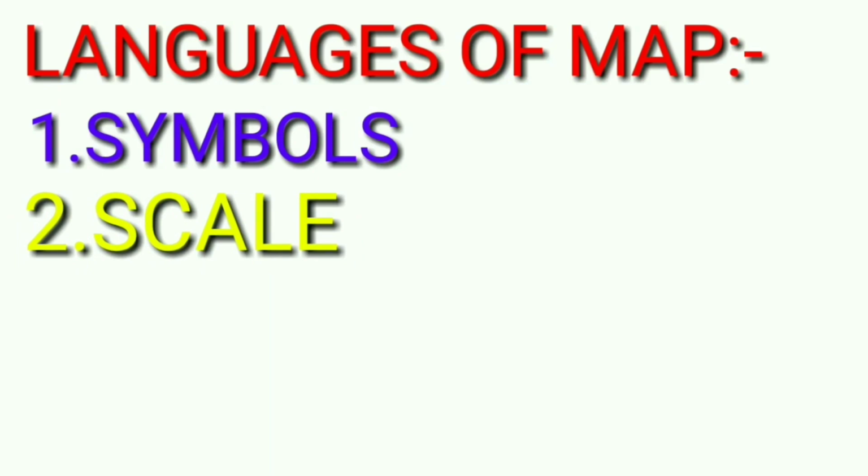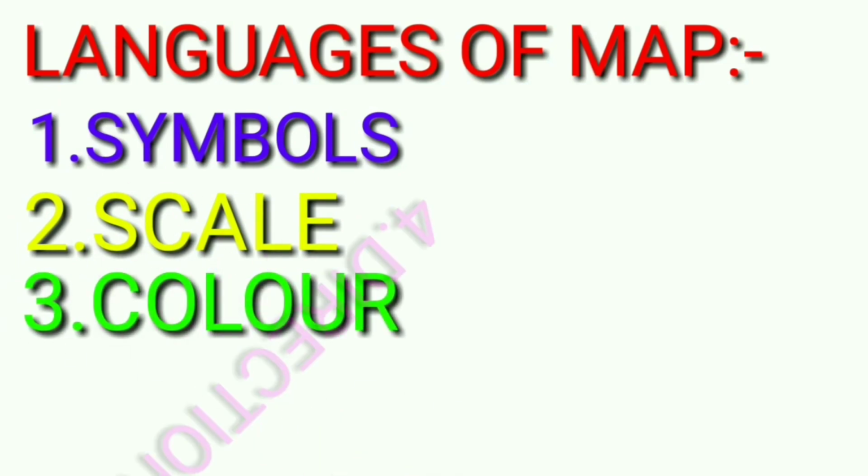To read a map, we are having languages. Actually, we use language for communication purpose or for message delivery purpose, like Telugu, English, Hindi, whatever it may be. For maps also we need language. By seeing a map we need to understand, right? For that purpose they have included languages. Those languages come under these. See, symbols, scale, color, direction.